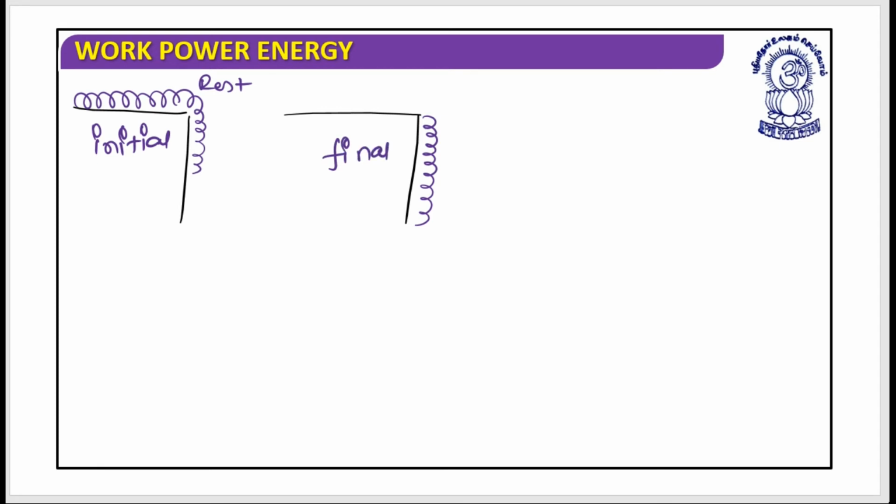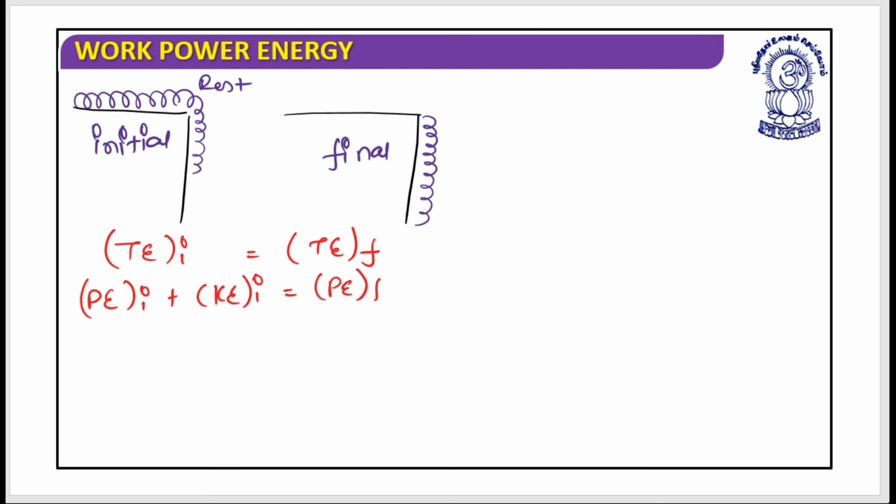According to energy conservation, total energy initial should be equal to total energy final. That is, potential energy initial plus kinetic energy initial equals potential energy final plus kinetic energy final. Is it clear? Potential energy initial I have calculated as minus mgl square divided by 2L. As it is initially at rest, kinetic energy would be 0.